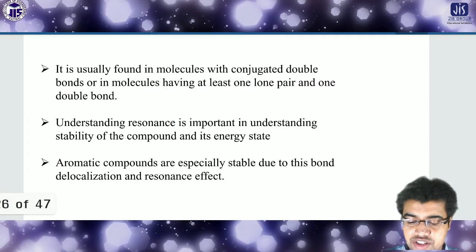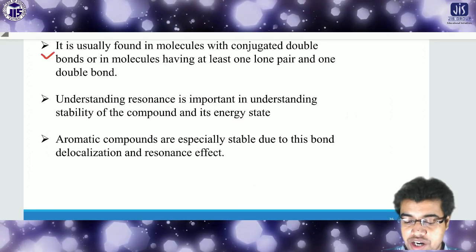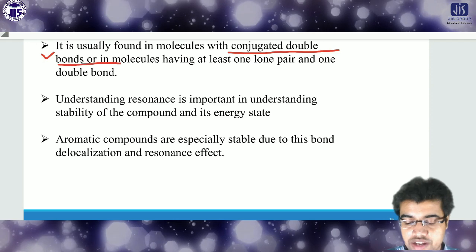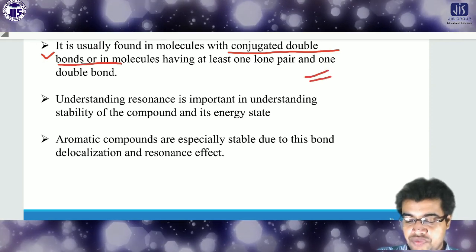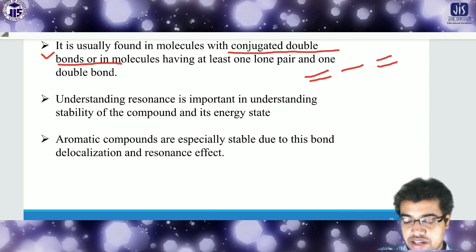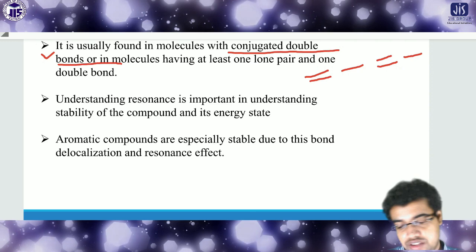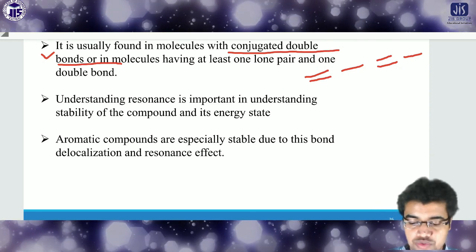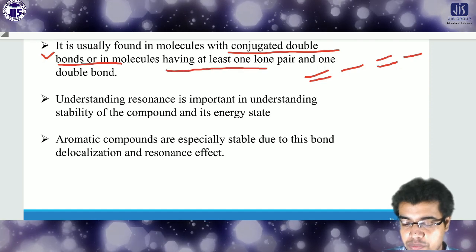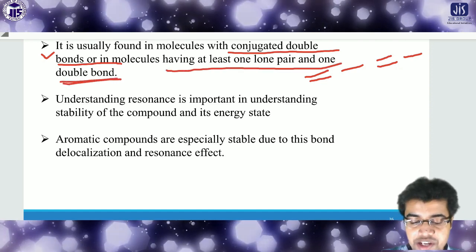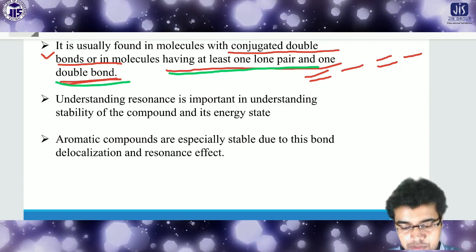Then there are some characteristics. It is usually found in molecules with conjugated double bonds. What I told you: conjugated double bond means one double bond will be there, then a single bond, again a double bond, again a single bond. In this manner, if there is any compound, then there is a possibility of resonance. It must have at least one lone pair and one double bond. This is a minimum condition: at least one lone pair and one double bond.